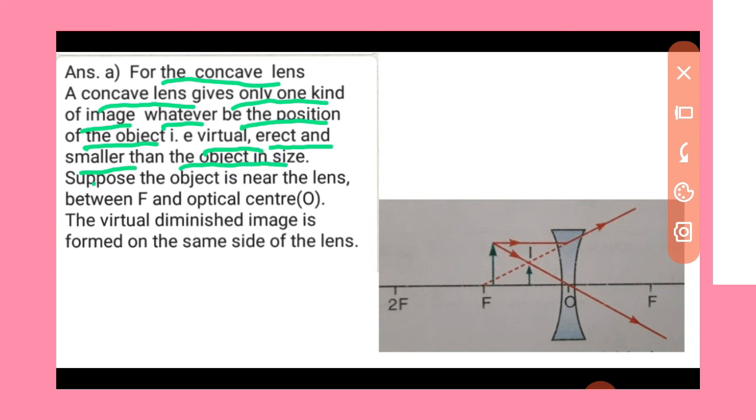Here also we consider two rays starting from the top of the object placed between F and O. The ray parallel to the principal axis after refraction passes through the focus. The ray passing the optical center goes through the lens undeviated.